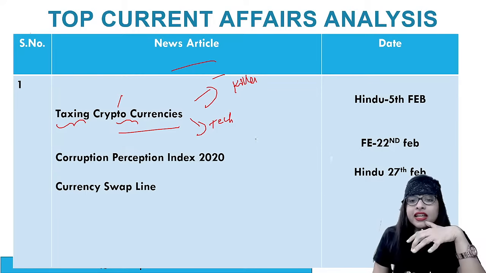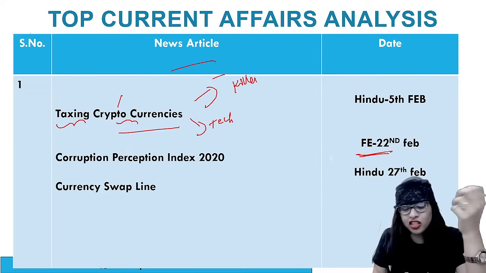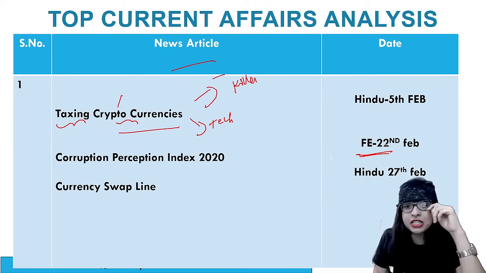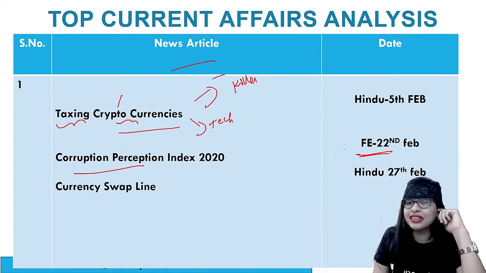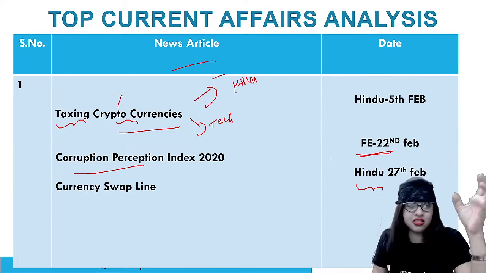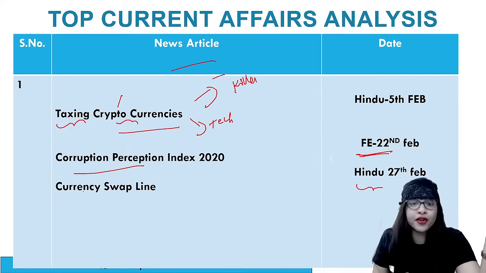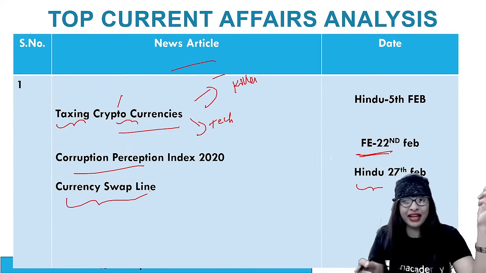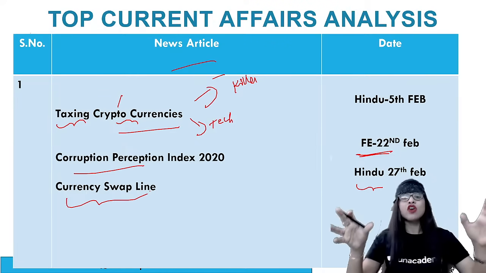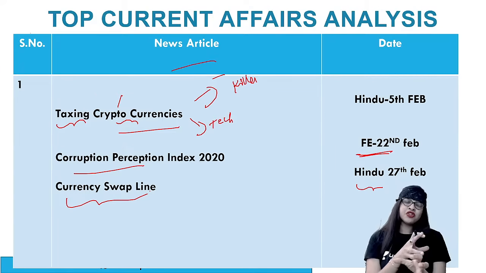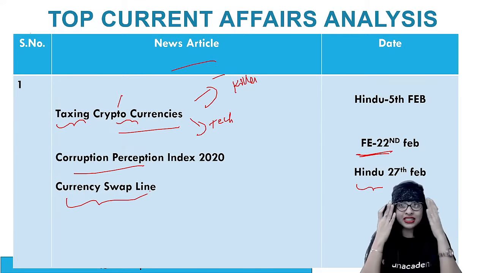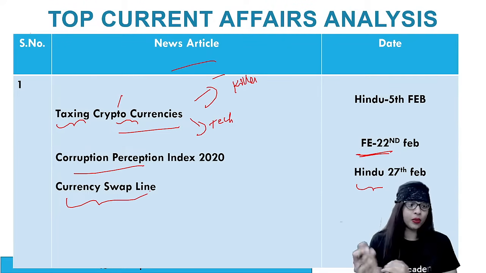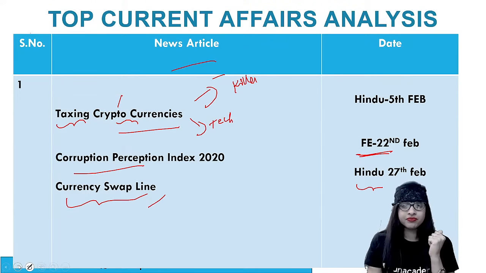Okay. And then on 22nd February from the Financial Express, you had the corruption perception index, because that was also brought in. And then from 27th February, the last day of the month, we had another important hit list topic, currency swap line. So these are topics which are not that common. You need to understand the conceptual or static part of it along with the current affairs. Only then it makes a lot of sense. You understand? So that is why this kind of topic is taken forward. Clear? So let's have a quick look into these hit list topics.